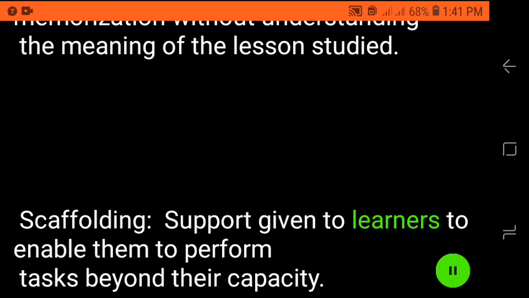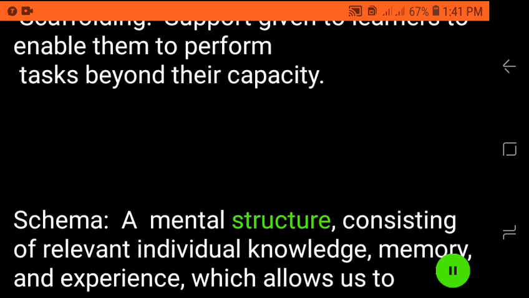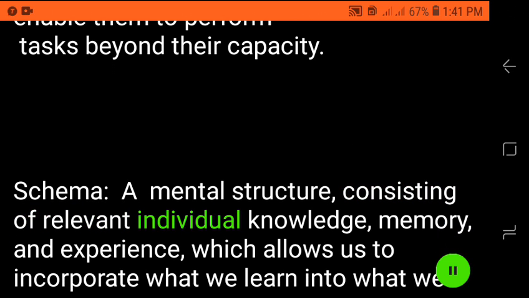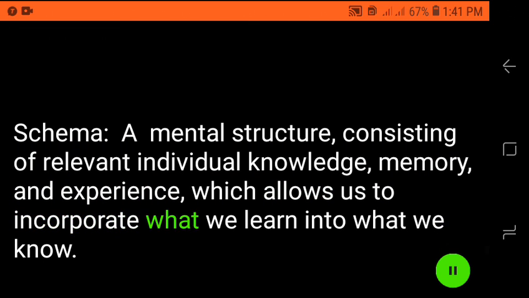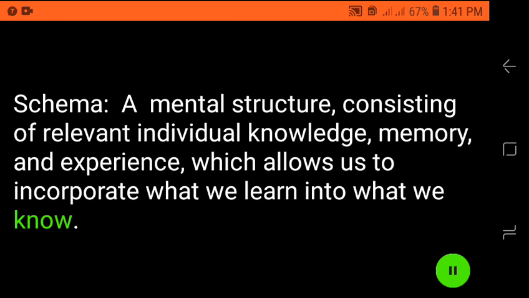Scaffolding, support given to learners to enable them to perform tasks beyond their capacity. Schema, a mental structure consisting of relevant individual knowledge, memory, and experience, which allows us to incorporate what we learn into what we know.